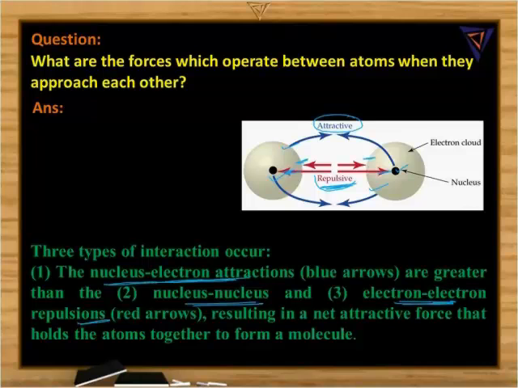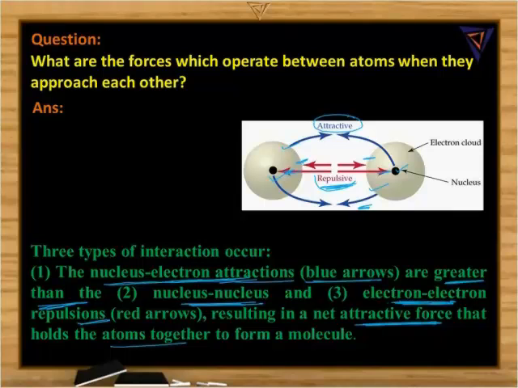Now when we compare all three, the nucleus-electron attractions, indicated by the blue arrows here, are greater than the nucleus repulsions as well as the electron repulsions. That results in a net attractive force. Whenever the attractive forces are at least slightly dominating the repulsive forces, only then are the atoms held together to form a molecule. So that is how a chemical bond is formed, or how atoms combine to form a molecule.